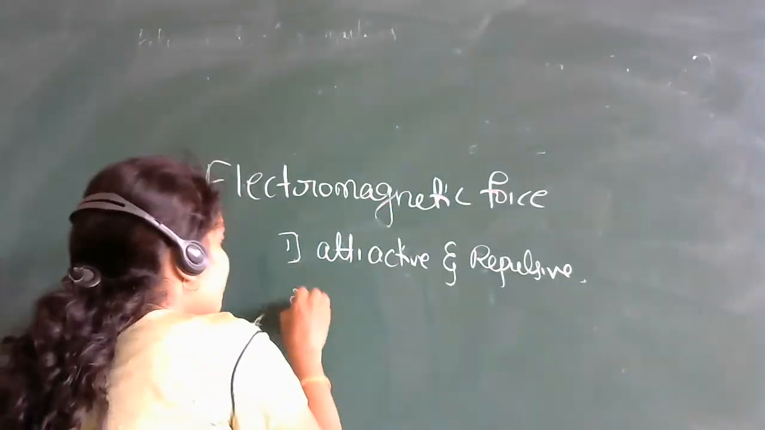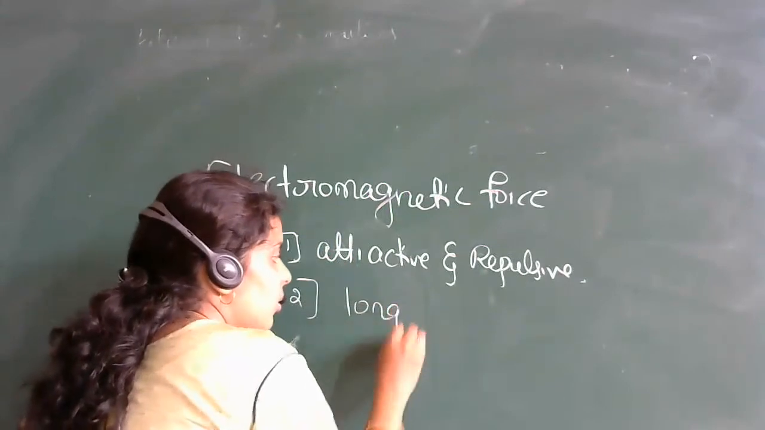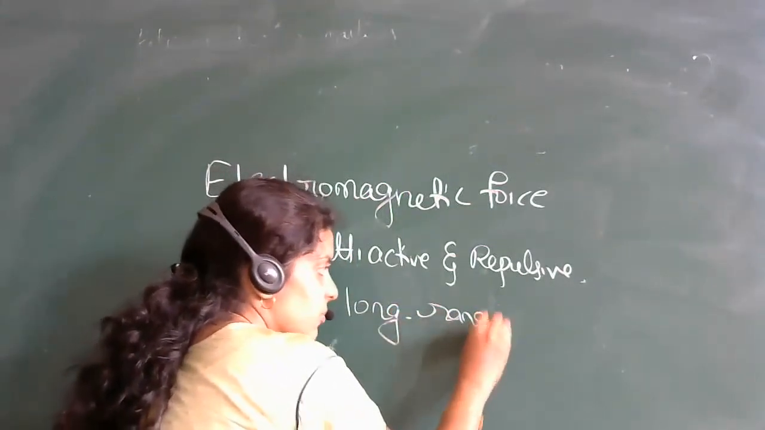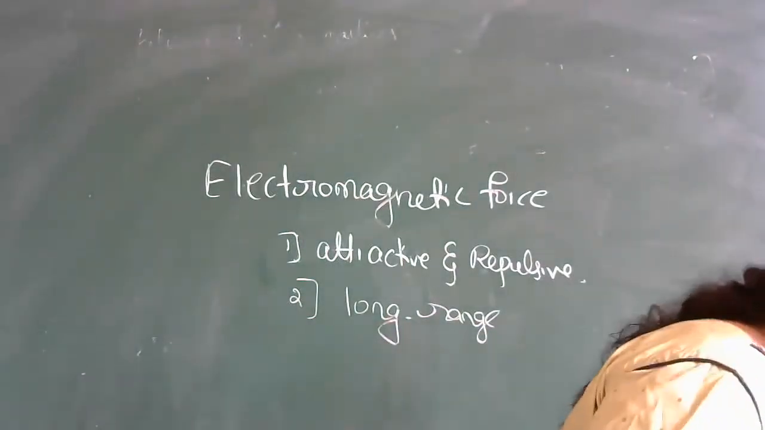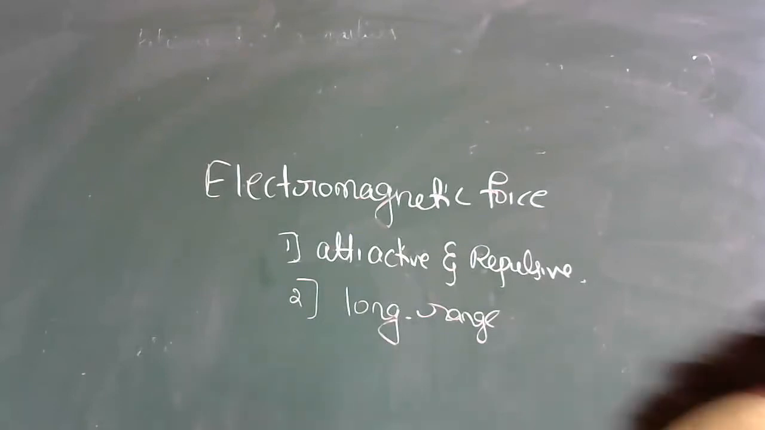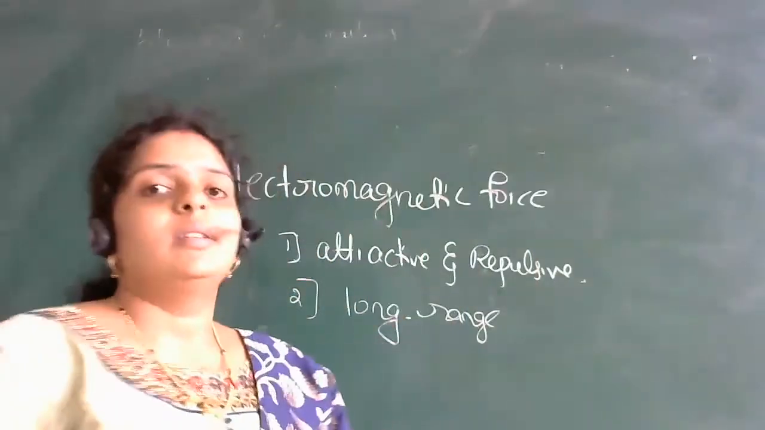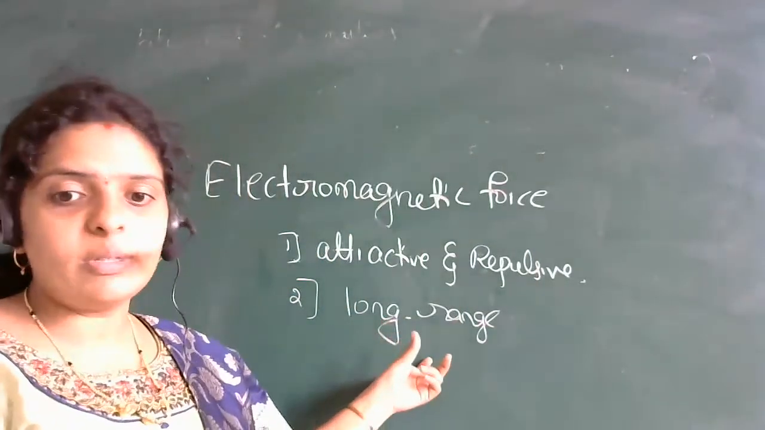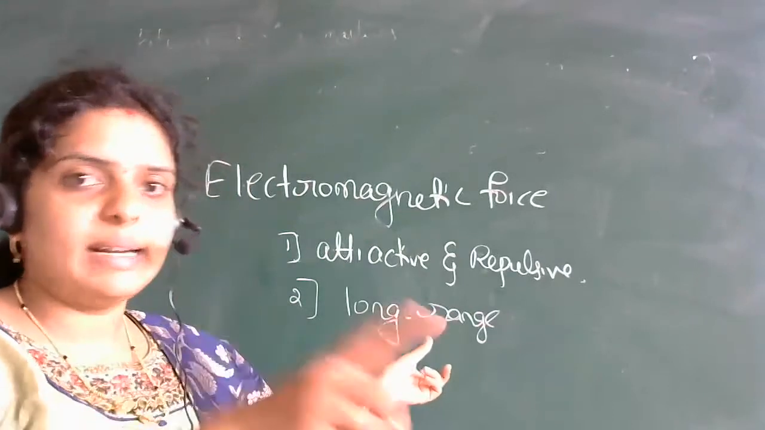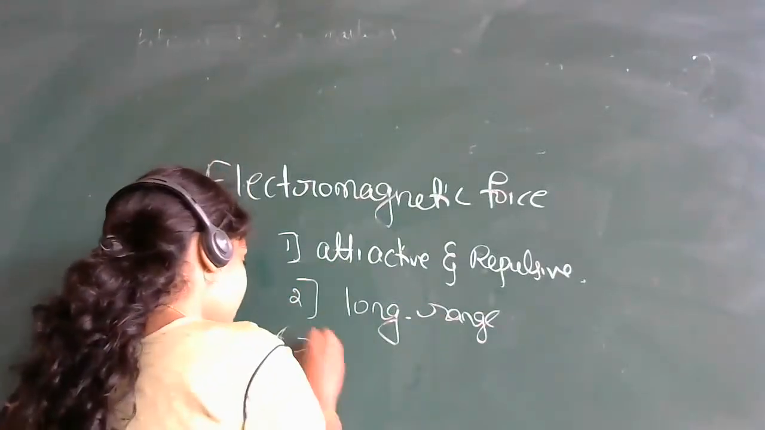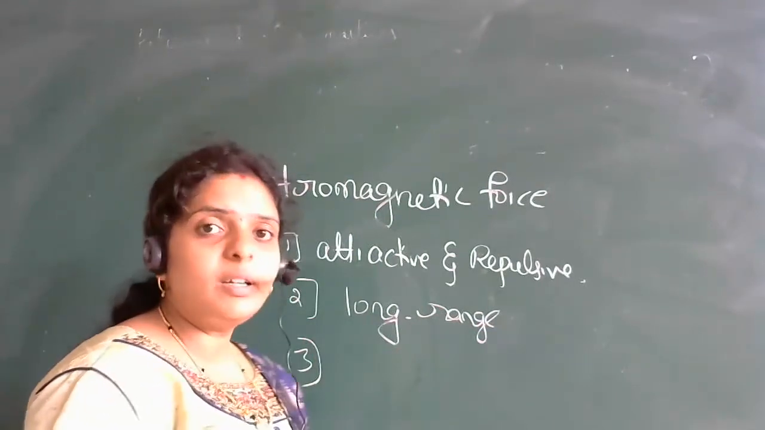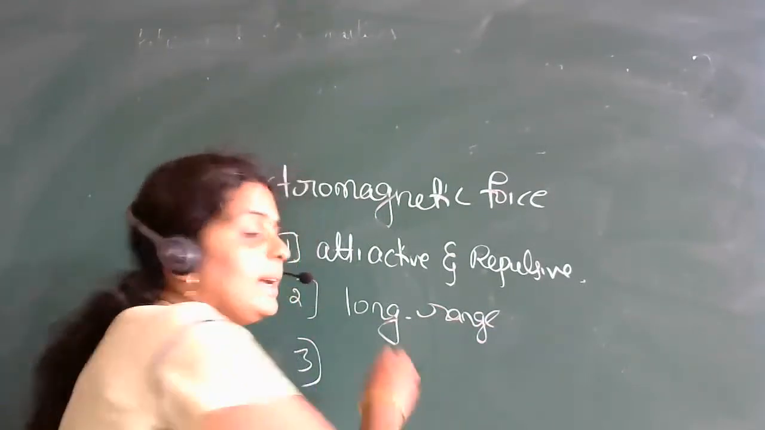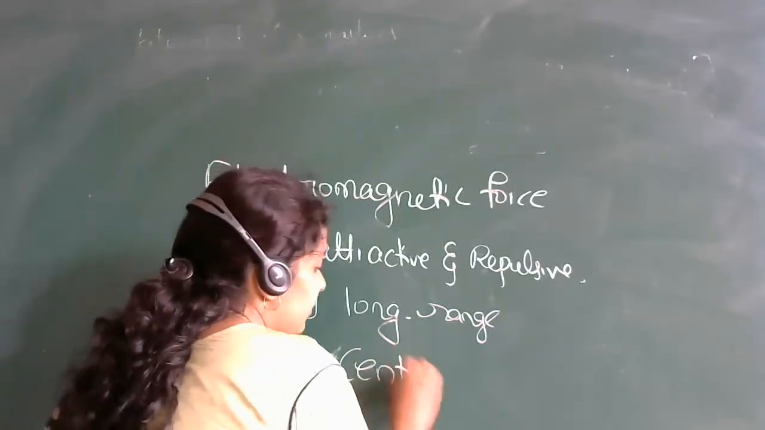So the second property, here I'll say it is a long range force. Your electromagnetic force is also a long range force. Yes, very good. Then next we will see it is a central force. Few students have seen already the properties of electromagnetic force. Very good. So the third property, I'll take it as it is also a central force.